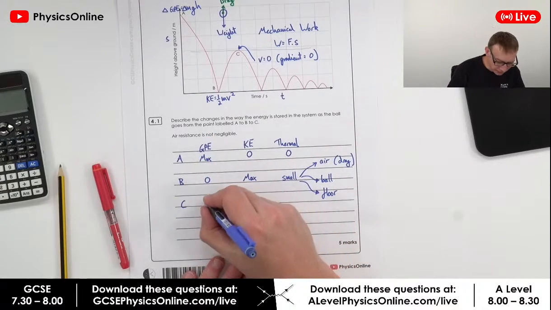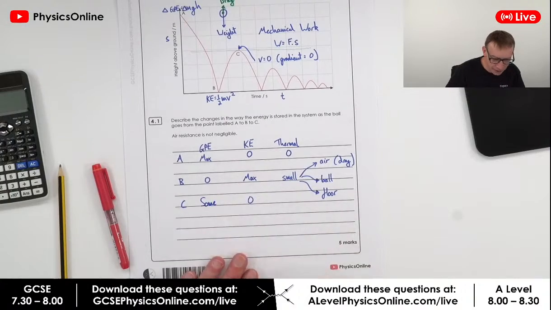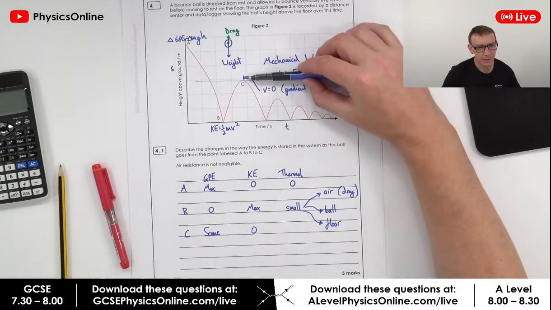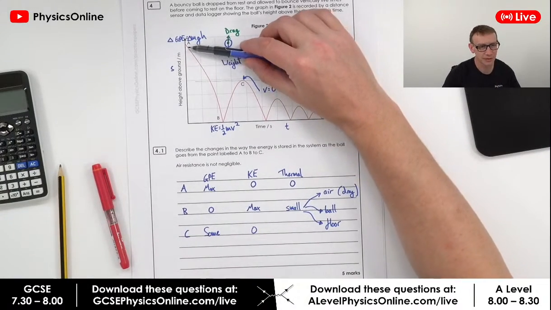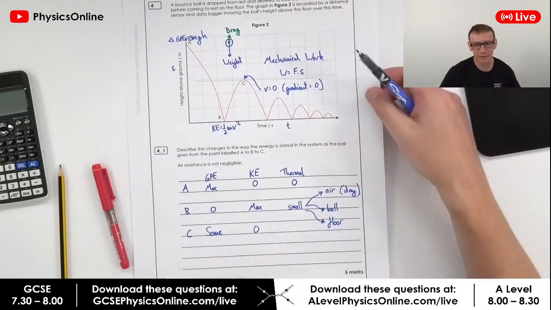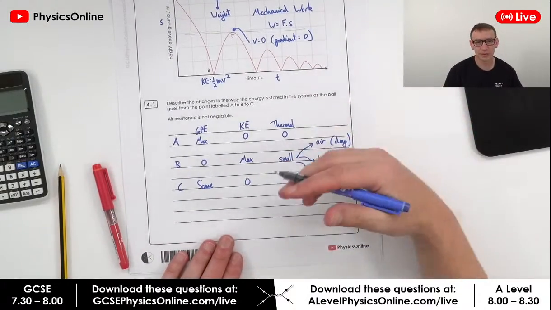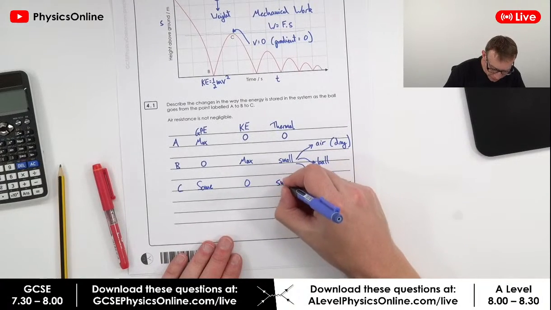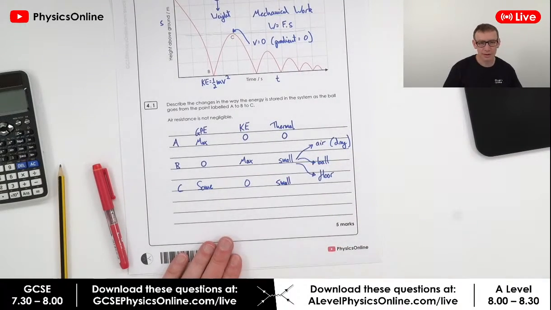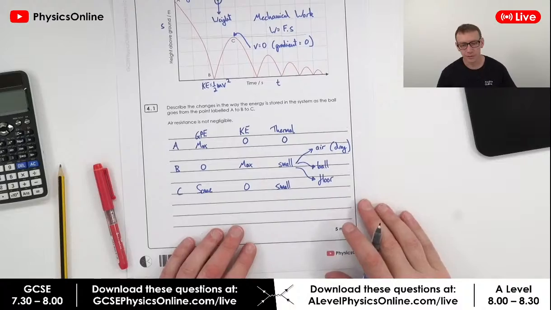The GPE, there's going to be some GPE, and you could always look at how much that proportion is of this initial amount just by looking at the graphs. And there will still be a thermal store of the surroundings. So there's still going to be the thermal store of the air, the ball, and the floor.